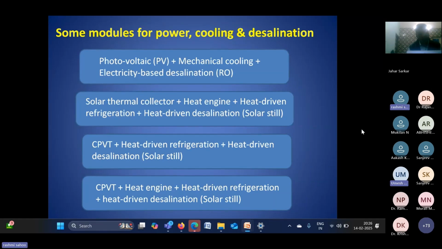So a lot of combinations are there. Depending on the situation and the application, people can choose, and which is the best combination is very difficult to say. But a lot of combinations are possible because you have a lot of options for power, cooling, and desalination.